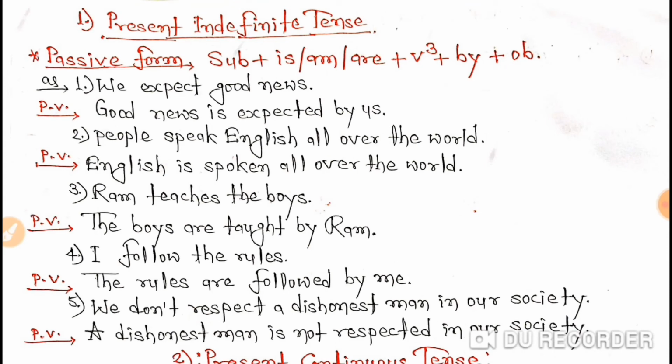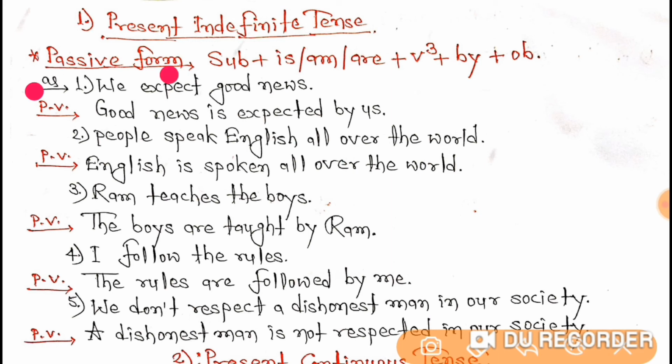Okay, so we were here, students. We were with the first example: We expect good news. Students, news is known as singular. So the question is, we expect good news, and here the main verb is what? Expect.